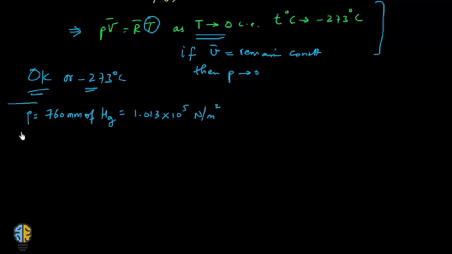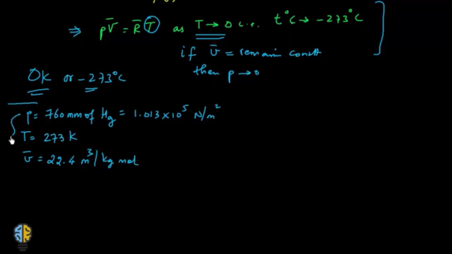The value of temperature would then become 273 Kelvin, that's 0 degrees Celsius, and the specific volume would then become 22.4 meter cube per kg mole.